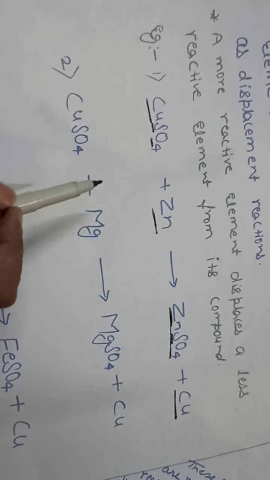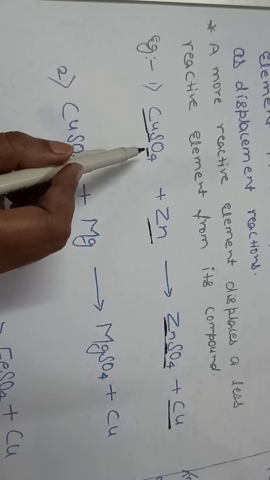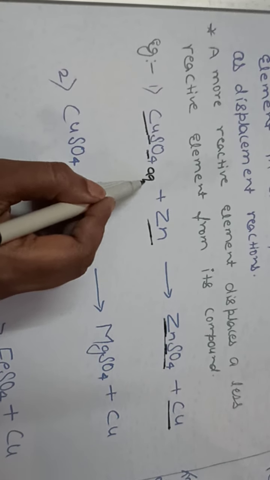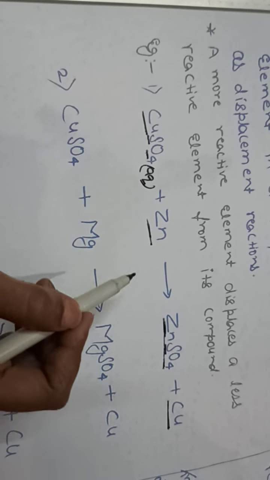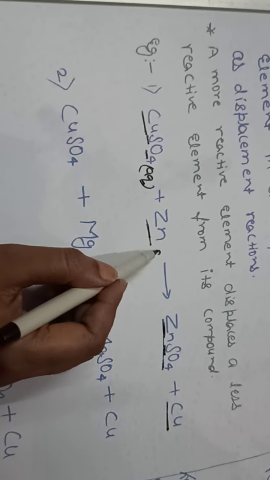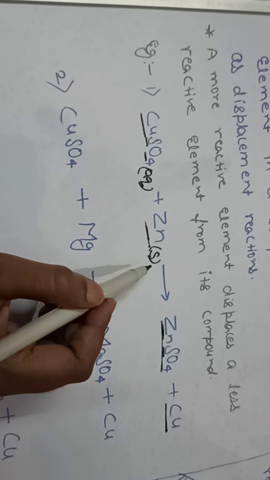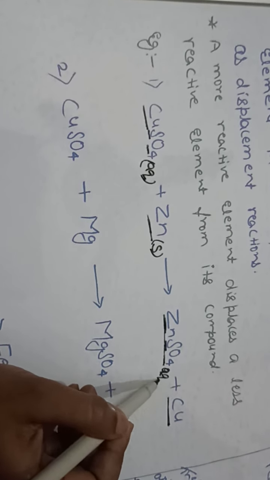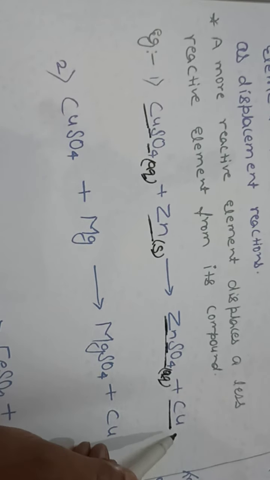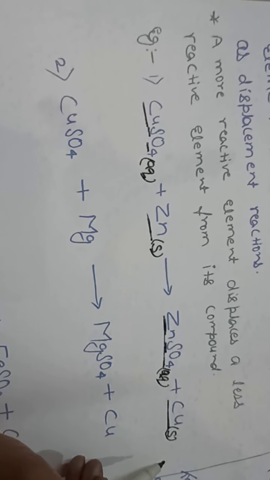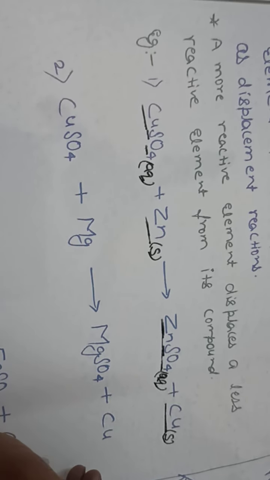Now, because CuSO4 is copper sulfate in aqueous solution, here I write a small aq for aqueous. Zinc is a metal, so it is in solid state. Again, zinc sulfate is in aqueous solution, and copper is a metal. So here we write a small s to represent that it is solid.